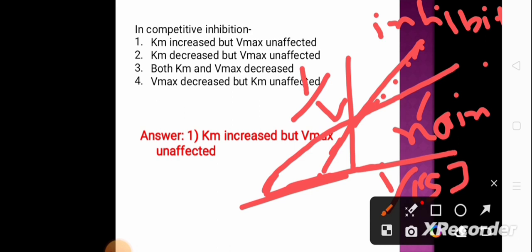Okay, and this is 1 by Vmax. This line is 1 by Vmax.